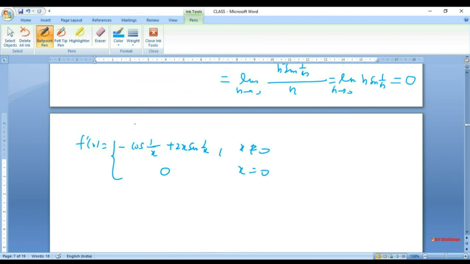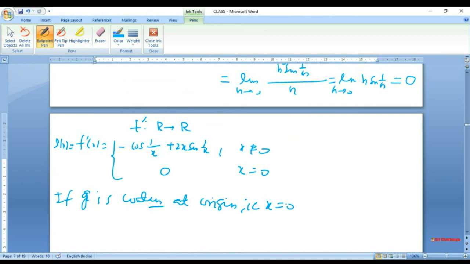So you have found that f prime is now defined on R. So f prime exists. Earlier, in the first example, f prime was defined on R minus 0. Now call it just g of x for a moment. Now I want to find out if g is continuous at the origin, that is at x equal to 0.